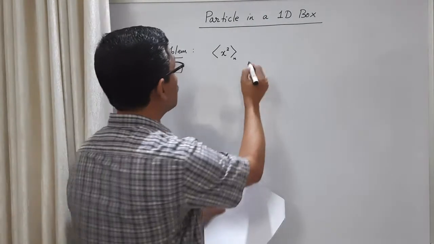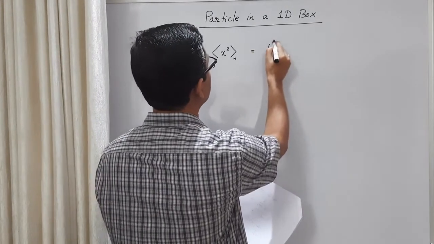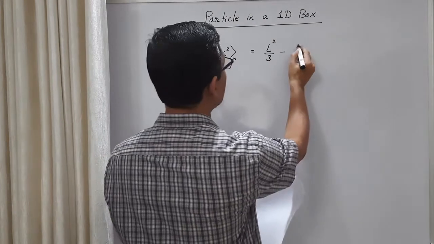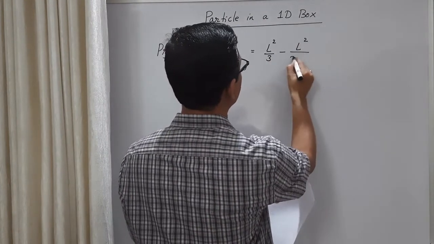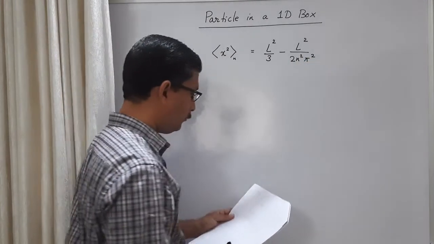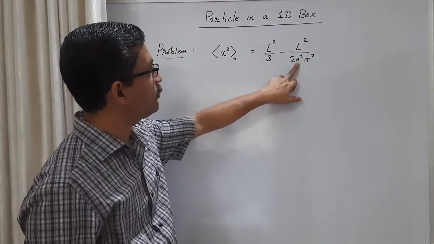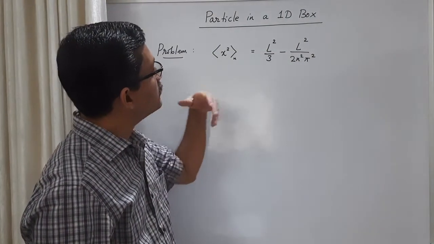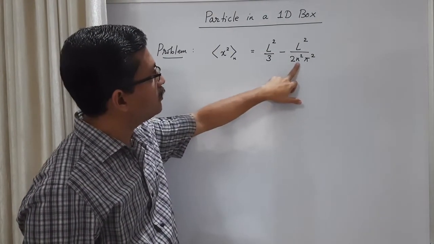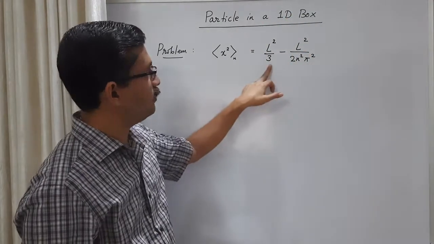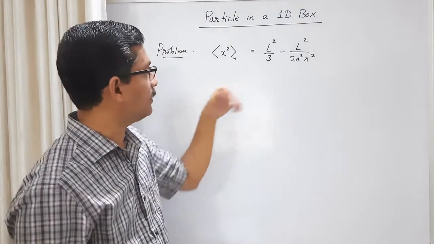So when you do this problem, the answer is L²/3 minus L²/(2n²π²). So this result depends on n. You can see that as n becomes large, this term will go to small values. As n tends to infinity, the expectation value of x² is L²/3.